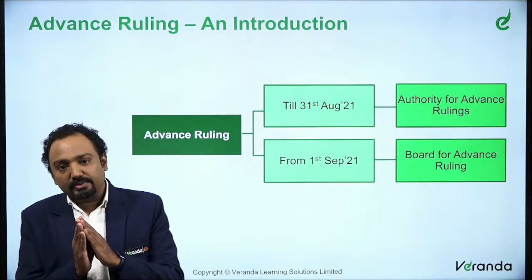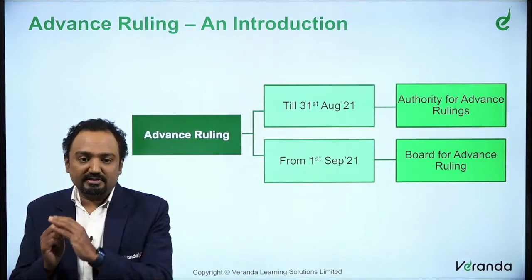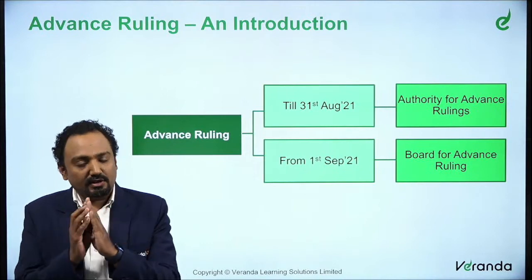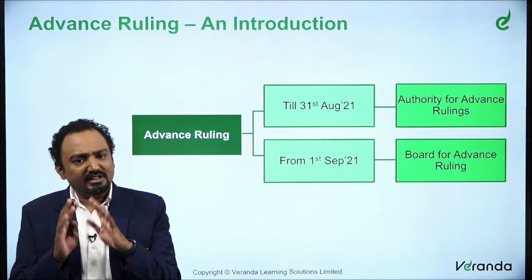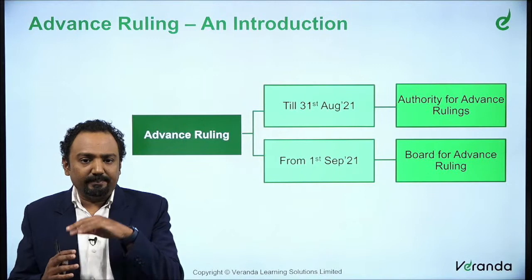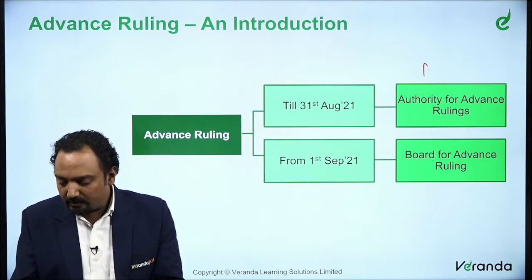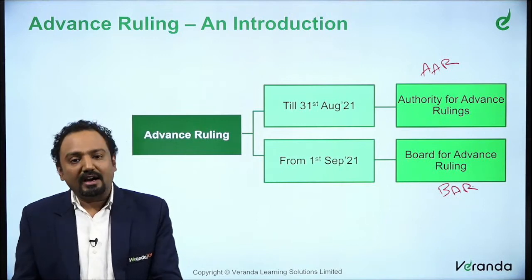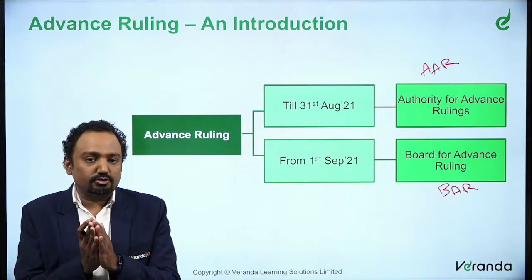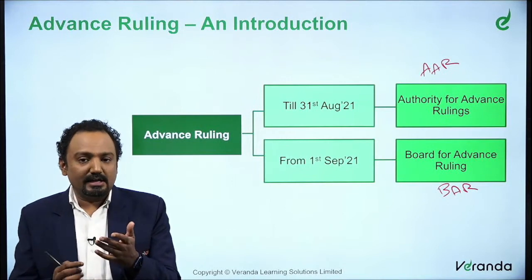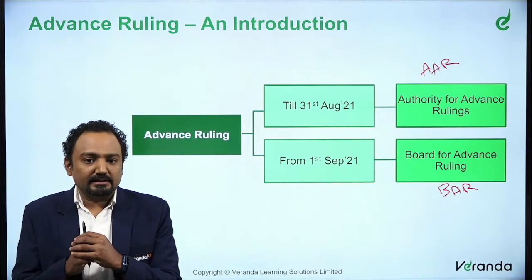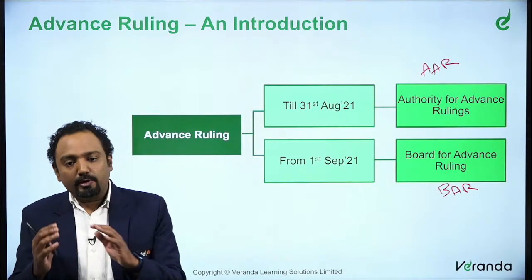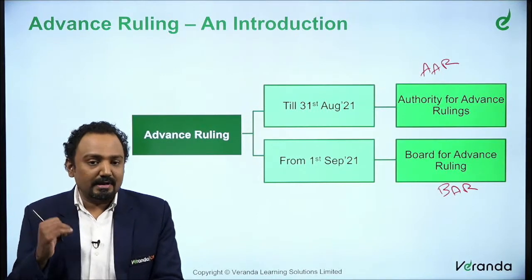Till 31st August 21, there is one set of rules. From 1st September 21, there is a different set of rules. Rather than calling it a different set of rules, the primary intention remains the same. Just that earlier it was called the Authority for Advanced Ruling, that is your AAR. Currently it will be called BAR, that is the Board for Advanced Ruling. So till 31st August 2021, it is categorized as the Authority for Advanced Ruling, and from 1st September 2021, this new provision of Board for Advanced Ruling is being implemented.